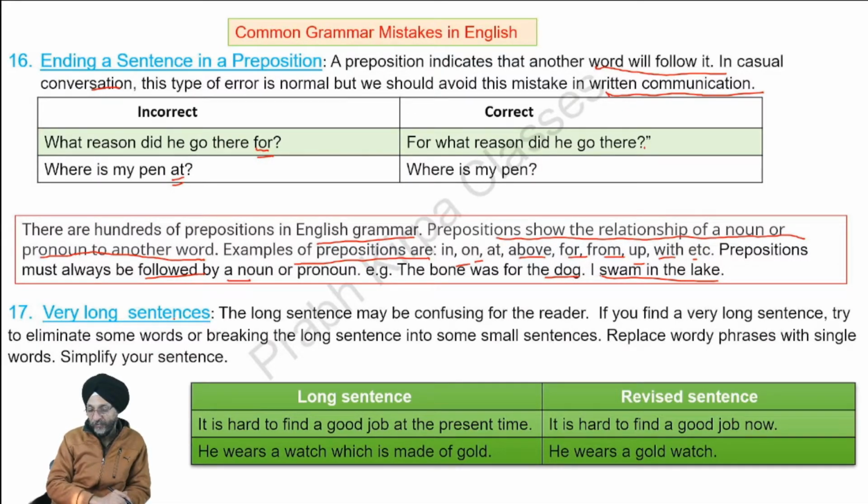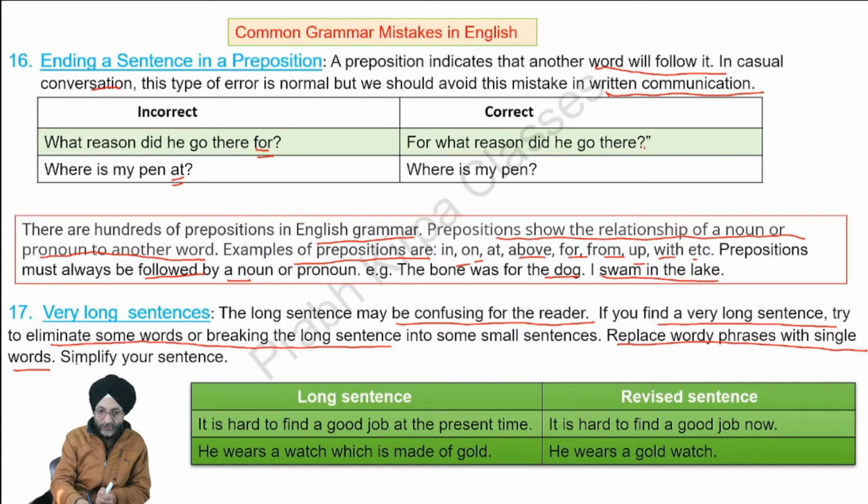Next, very long sentences. Sometimes when we are talking or writing something, we use very long sentences. It will be proper if we use short sentences which convey our feelings or ideas in a proper manner. Long sentences may confuse the reader. If you find a very long sentence, we should always try to eliminate some words or break the long sentence into some small sentences. We can also replace wordy phrases with single words.